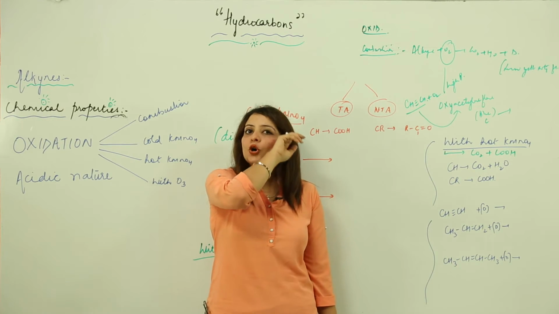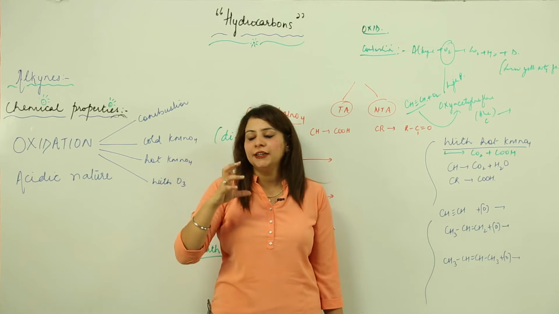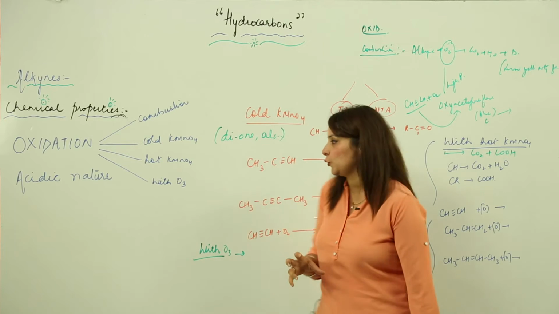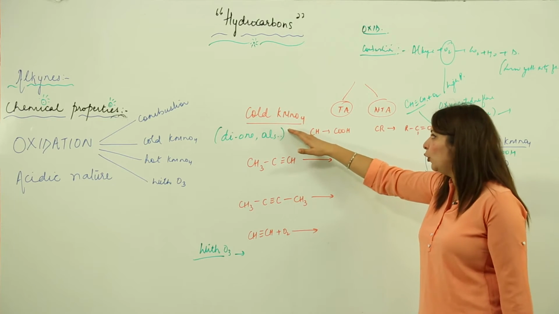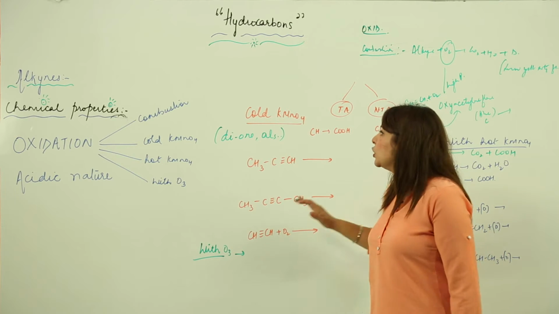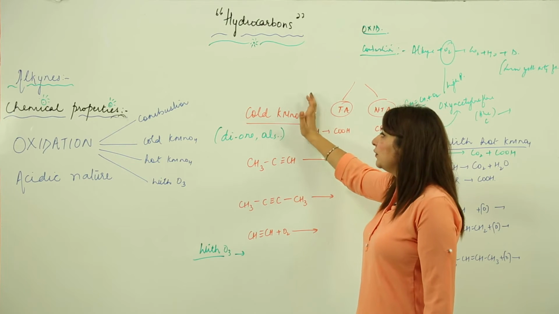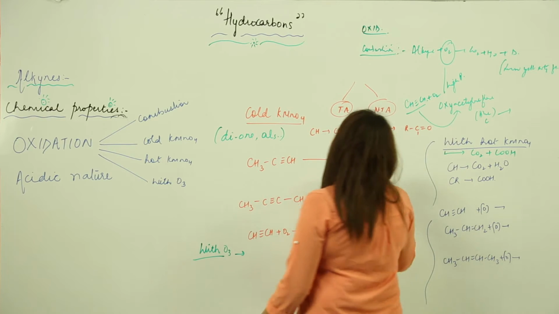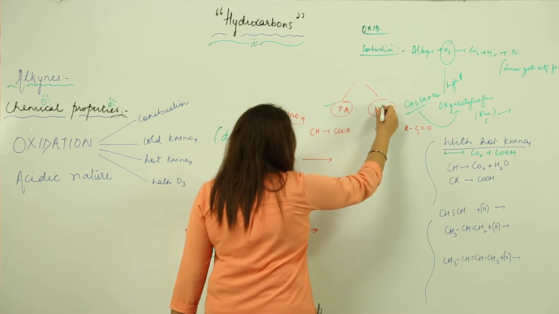But when we talk of controlled combustion, the controlled oxidation by making use of a catalyst, we have a few reactions: with cold KMnO4, with hot KMnO4 and with ozone. What happens with cold alkaline KMnO4? We have two types of alkynes, terminal and non-terminal.